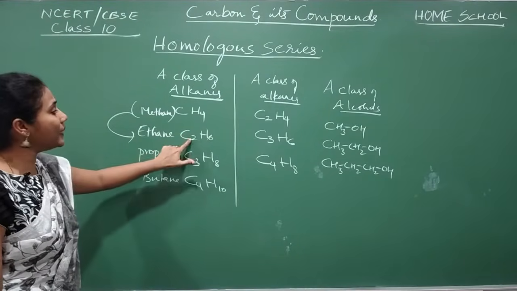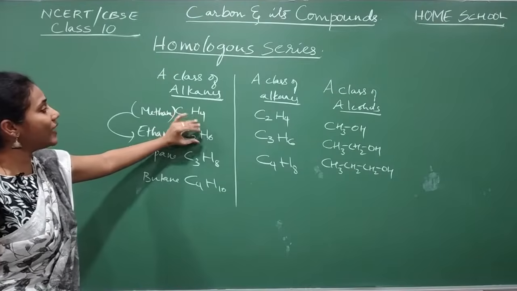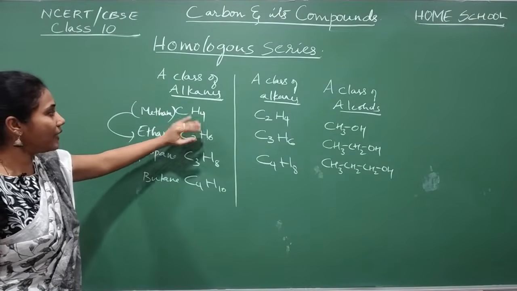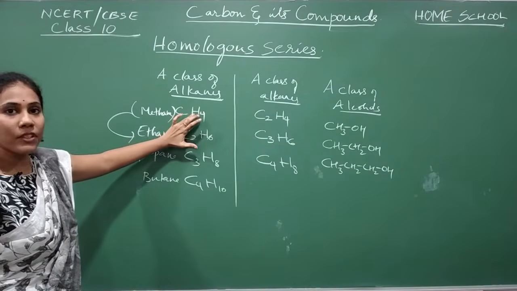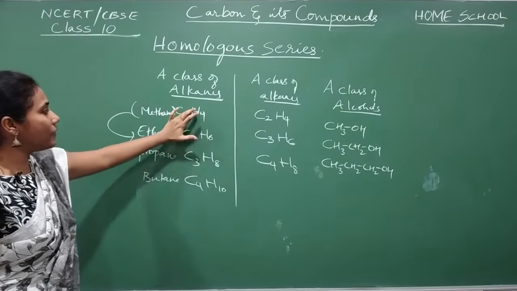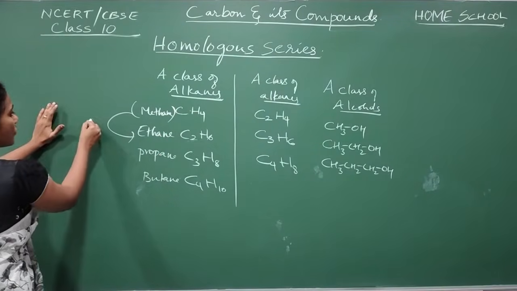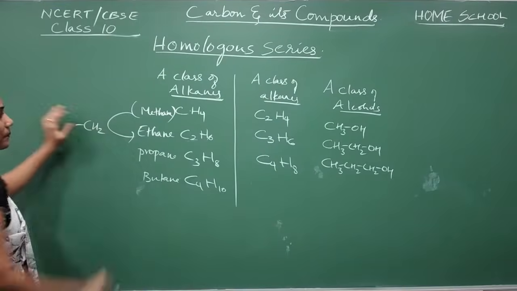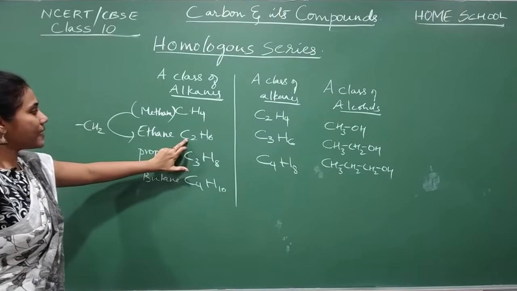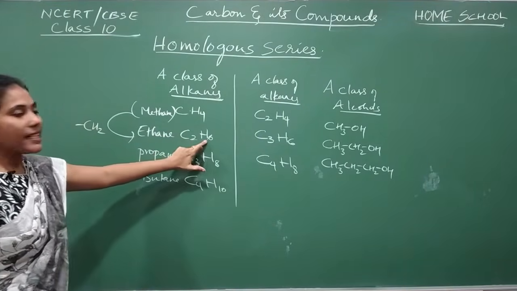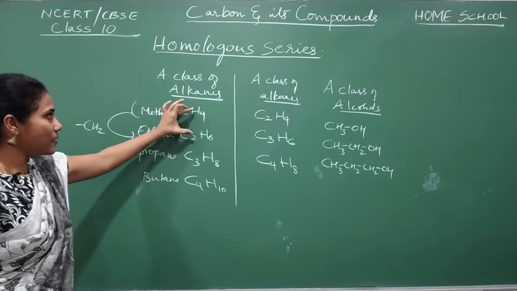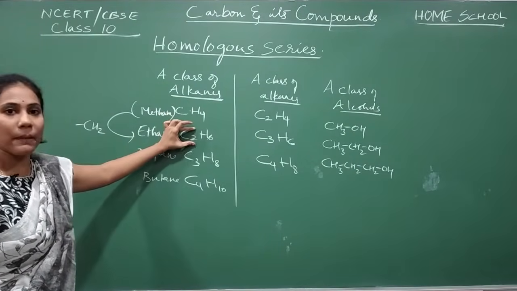How many carbon and hydrogen atoms are different in this compound compared to this one? Okay, see, what is the difference, guys? The difference is just about one CH2 group. Yes or no? One carbon is extra here and 2 hydrogens are extra here. This is the difference between the first member and the second member.